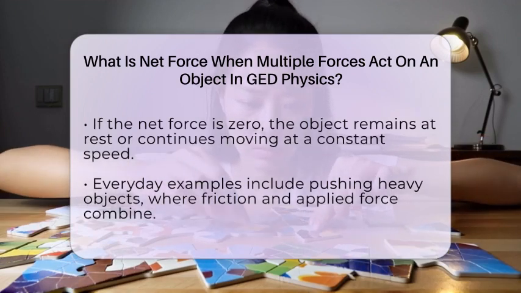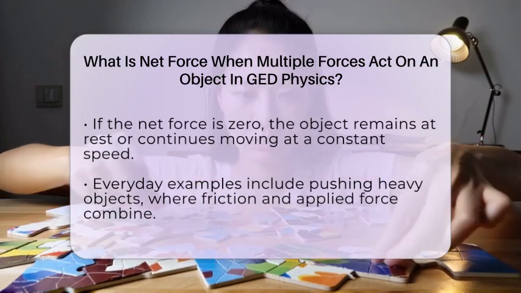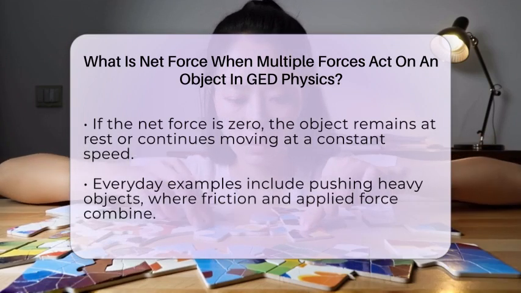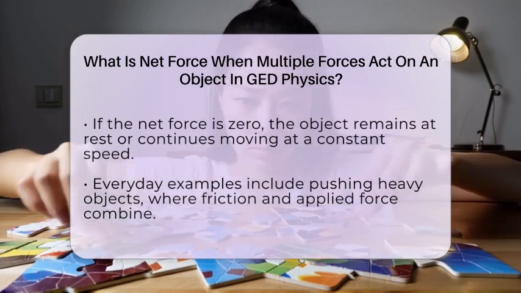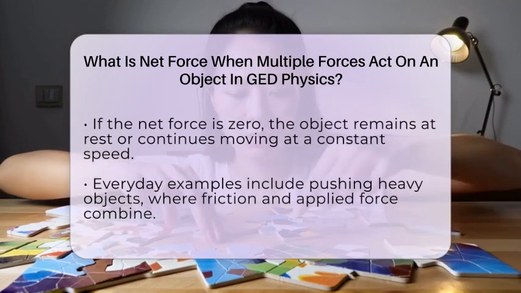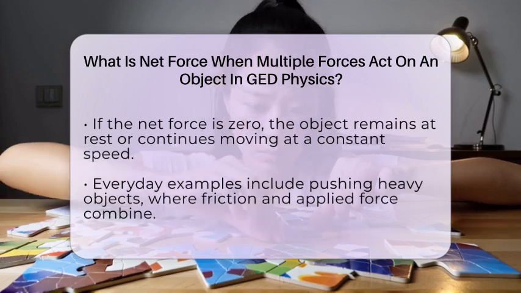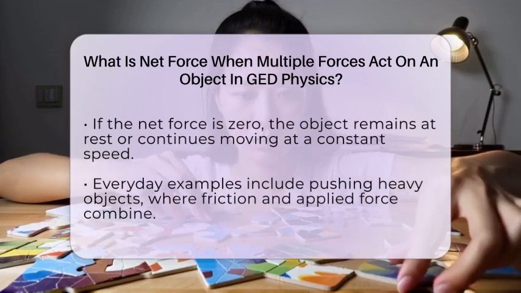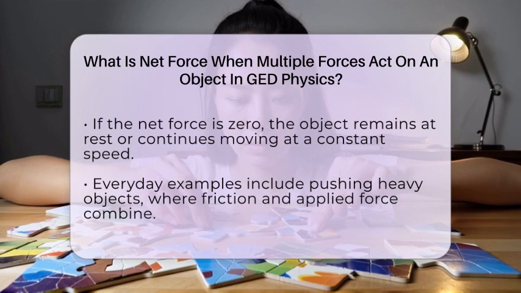According to Newton's second law of motion, the net force causes acceleration, which is a change in speed or direction. If the net force is zero, the object won't change its motion. It will stay still or keep moving at the same speed in a straight line.